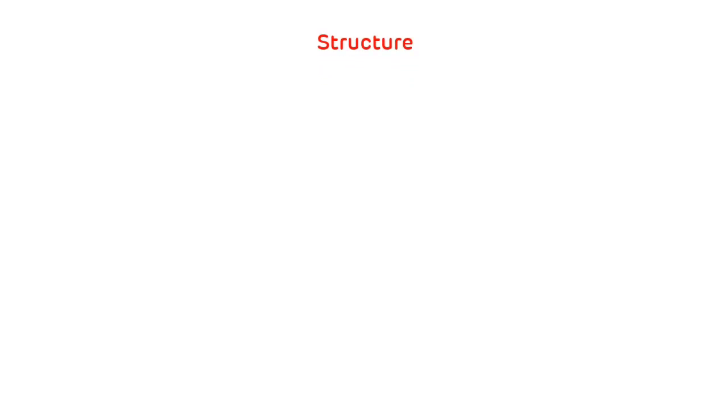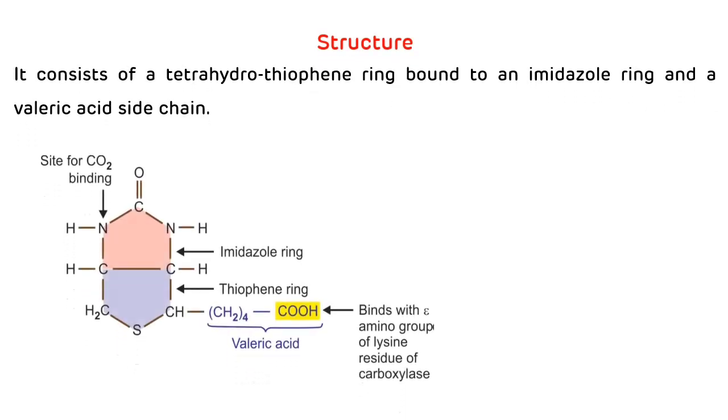Structure of biotin. So biotin consists of a tetrahydrothiophene ring, which is bound to an imidazole ring and a valeric acid side chain. This nitrogen atom accepts the carbon dioxide during carboxylation reaction, and the carboxyl group binds with the epsilon amino group of lysine residue of the carboxylase. And over here there is the presence of sulfur, that's why it is also called a sulfur containing vitamin. Another sulfur containing vitamin is thiamine. So that is all about the structure of biotin.